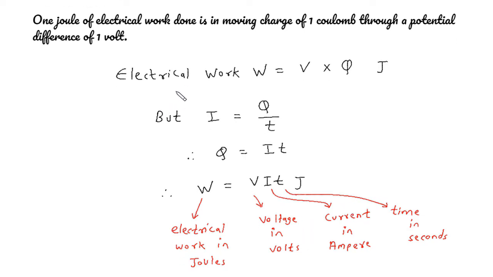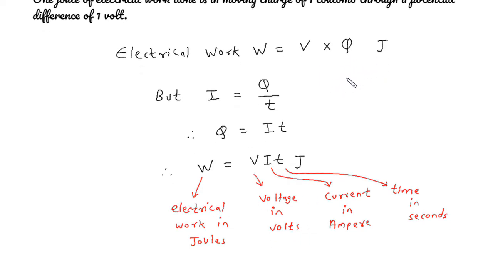The formula for electrical work is W = VQ joules, where W is the electrical work, V is the voltage in volts and Q is the charge in coulombs. But we know that current I is equal to charge upon time.